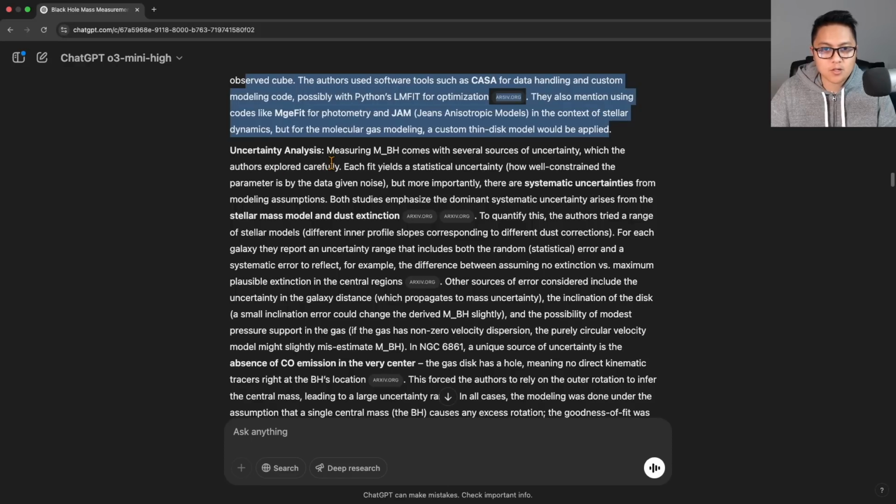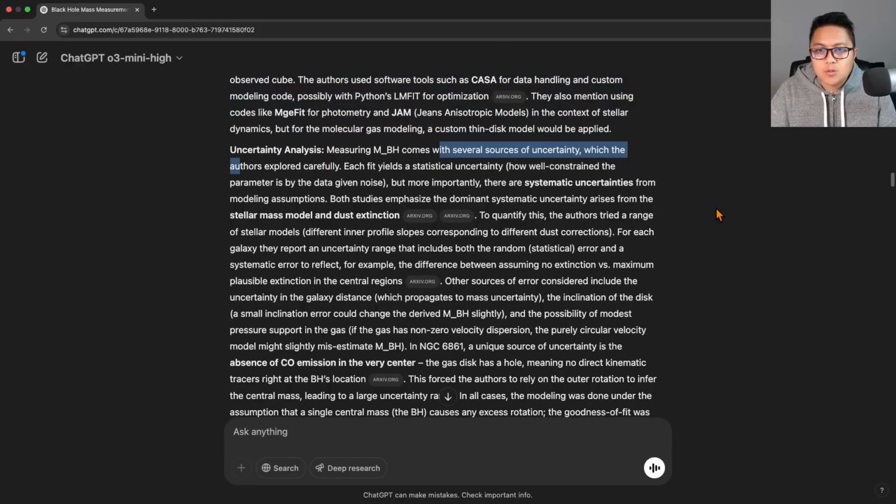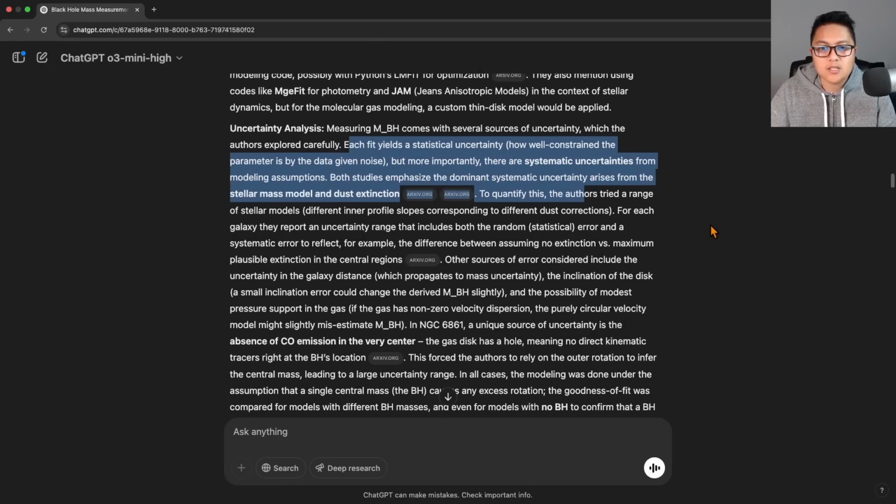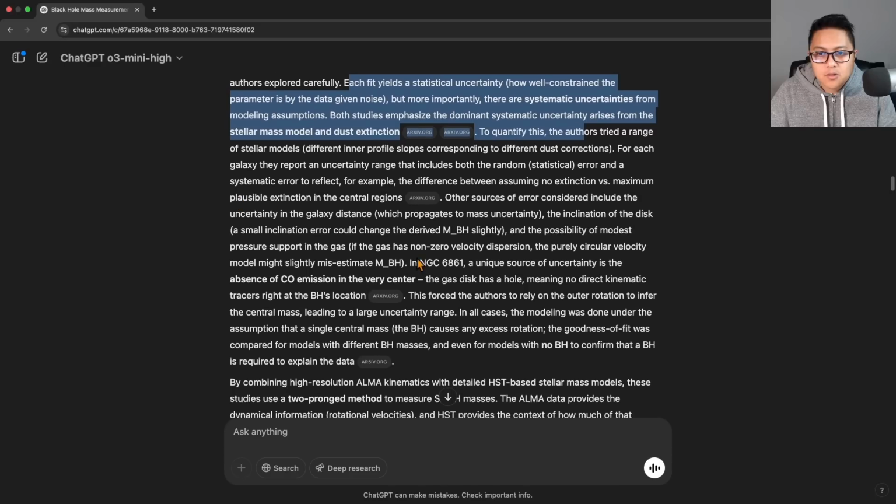True, and here we go, uncertainty analysis. That's the big portion. Measuring MBH comes with several sources of uncertainty, which the authors explored carefully. Each fit yields a statistical uncertainty: how well constrained the parameter is by the data given the noise. There are systematic uncertainties from modeling assumptions. Okay, yes, the big thing is the dust extinction. Yes, okay, so they talk about that. That's a good thing here.